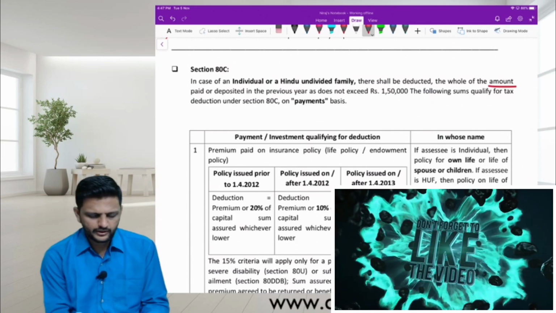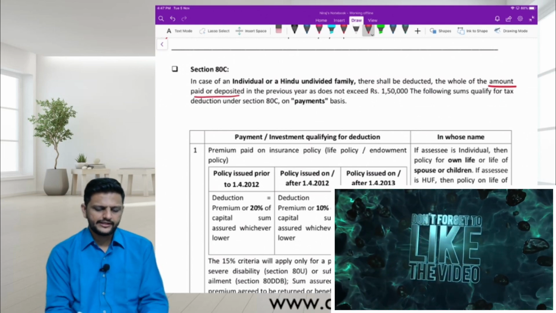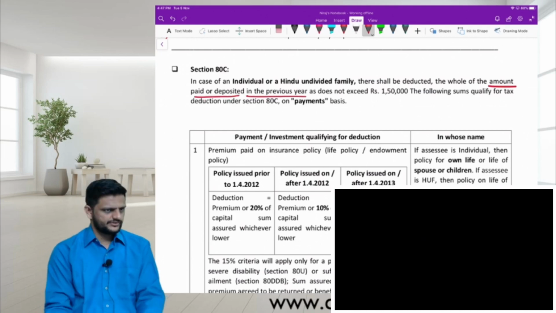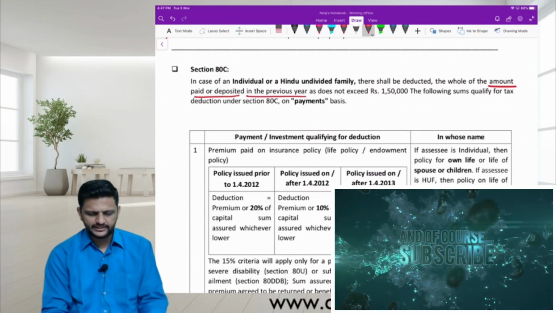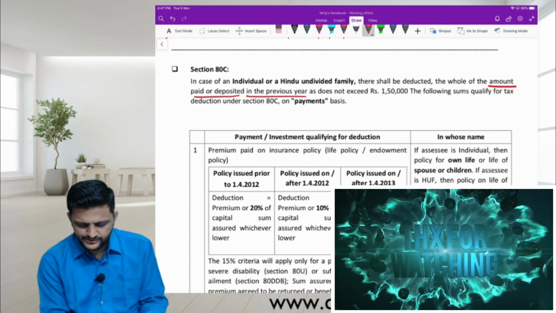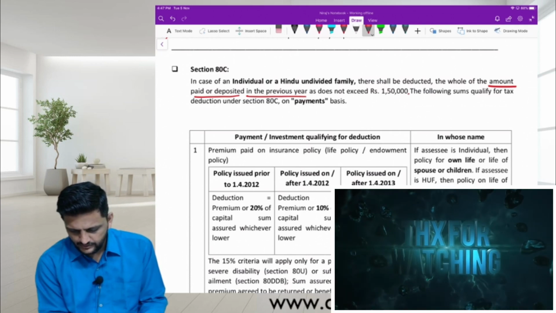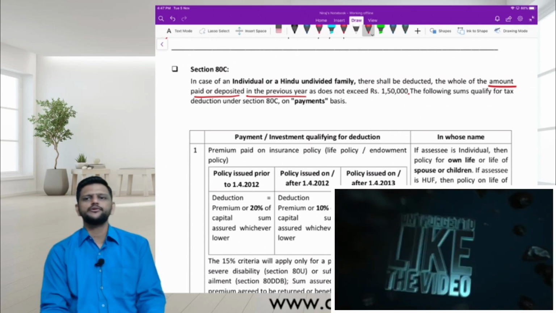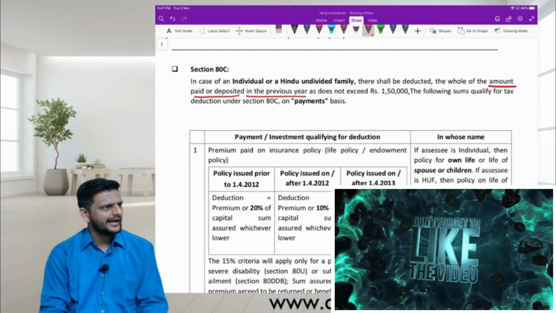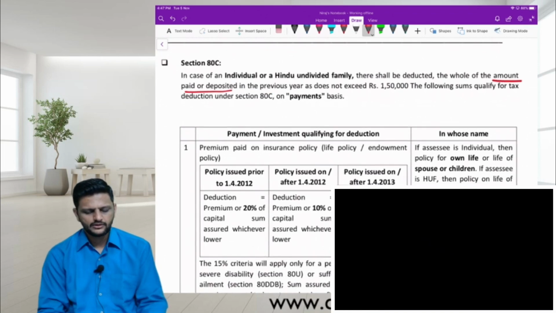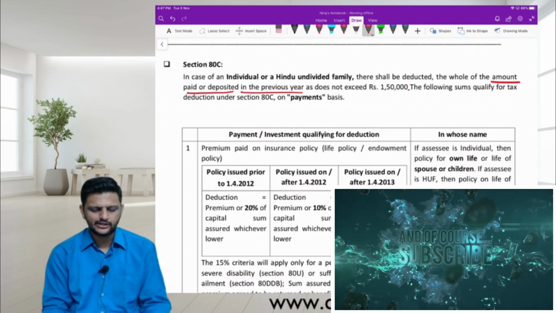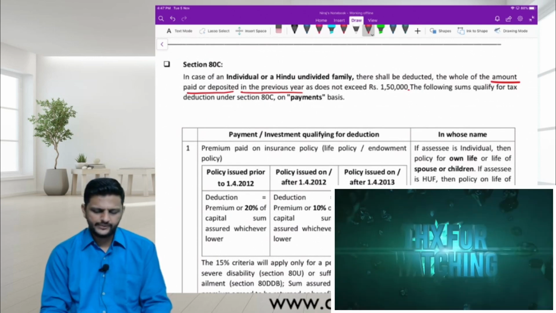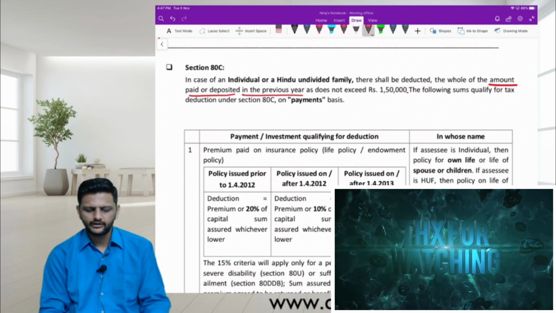Whole of the amount paid or deposited in the previous year, as does not exceed rupees 1,50,000. Full stop is there. That means the ceiling limit of section 80C is 1,50,000. The following sums qualify for tax deduction under section 80C on payment basis. Correct? Okay.